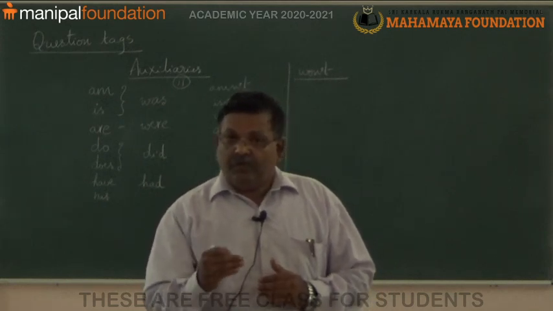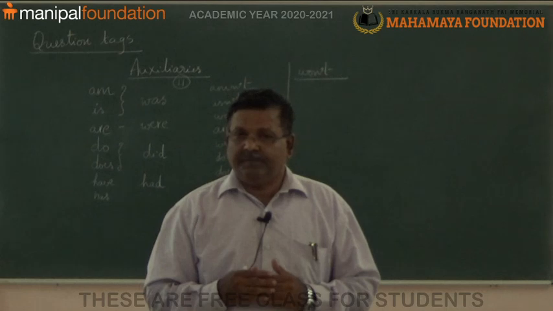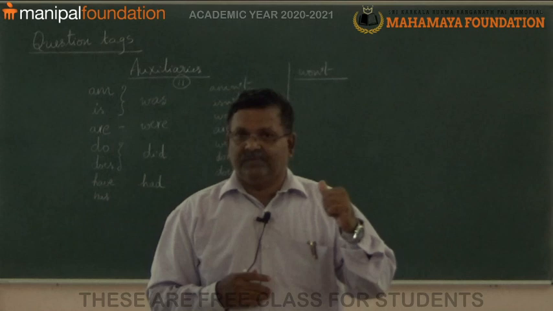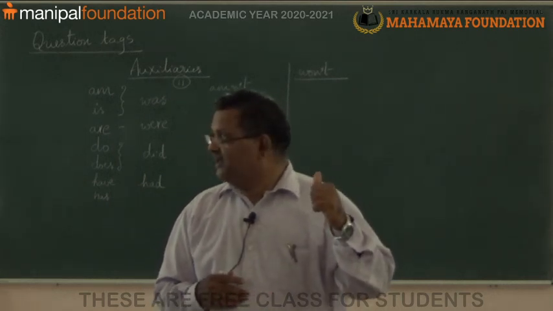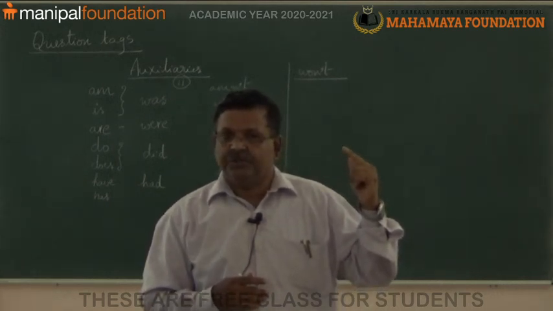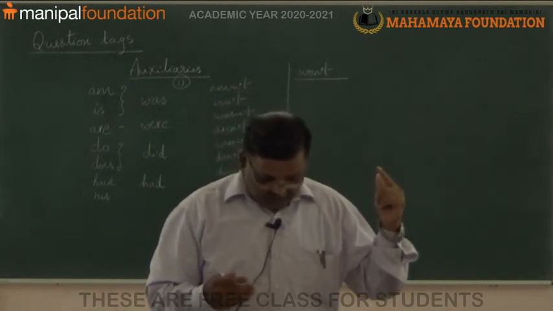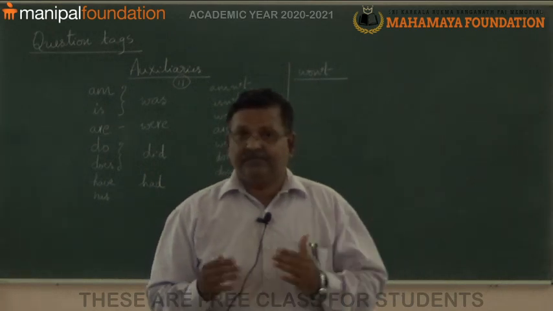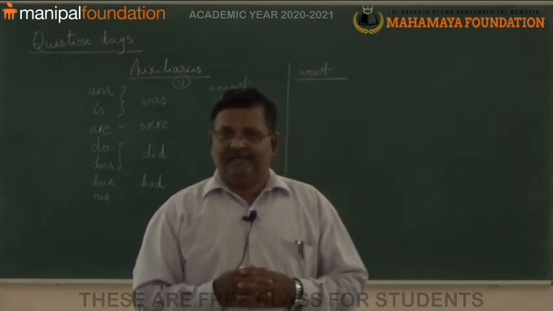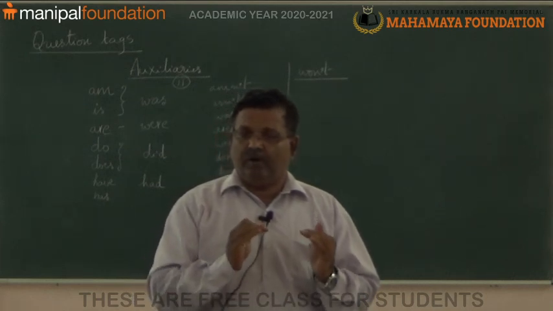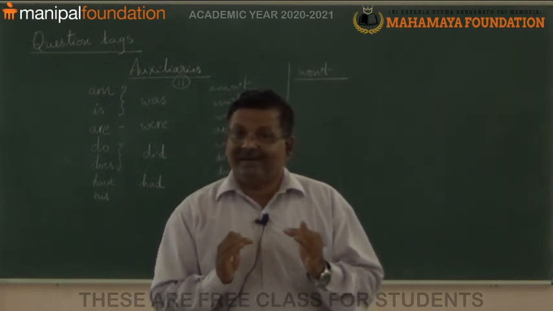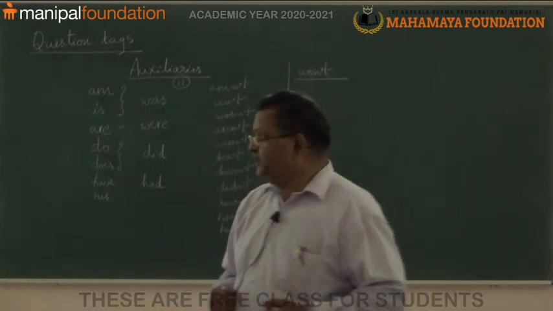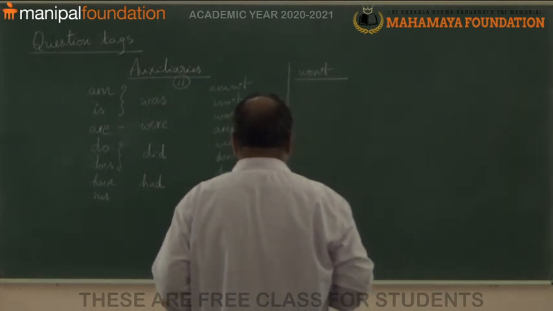Some of the short forms of modals, once again: will not, won't; would not, wouldn't; should not, shouldn't; then need, needn't. Other short forms of modal verbs are very rarely used. Okay. Now, I would like to give some examples.